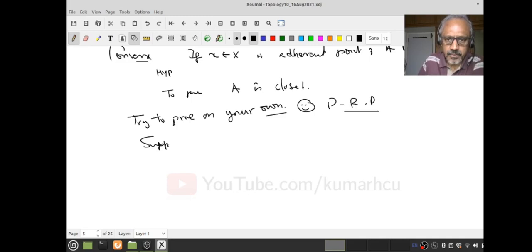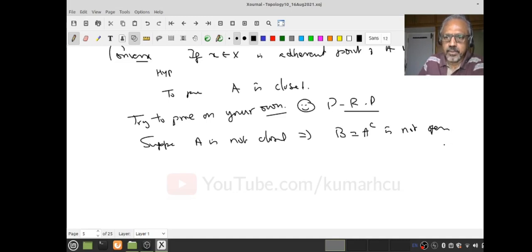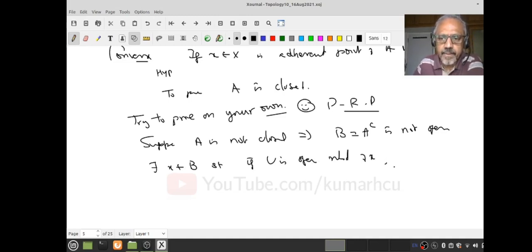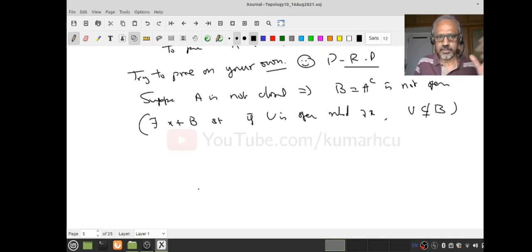Suppose A is not closed. What does it mean? This means B equal to A complement is not open. That means what? It's not open, that means there is an x in B so that if U is an open neighborhood of x, U is not contained in B. Let's try to understand, because logic is always somewhat difficult; you should go through my foundation course.